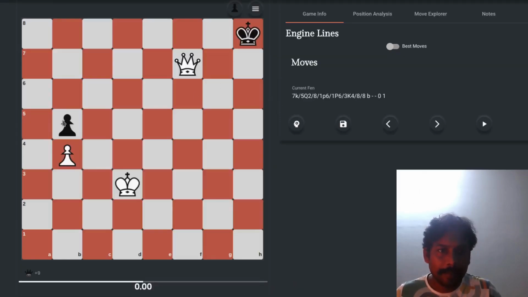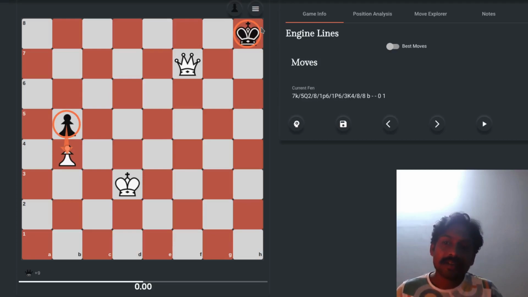The reason is that this black pawn cannot move forward because it is blocked by white's pawn. So this pawn does not have any legal move, and this king does not have any legal move, which is why black does not have any legal move, and the king is not attacked in this case as well. The game will end in a draw by stalemate.